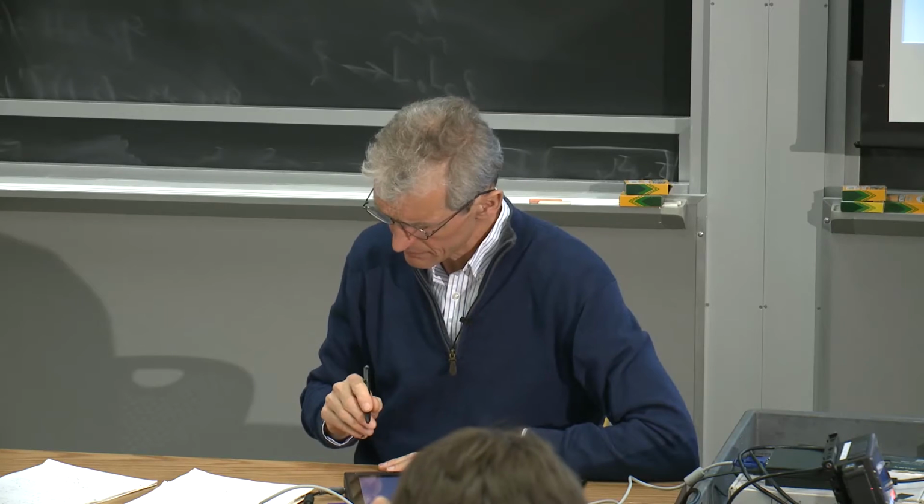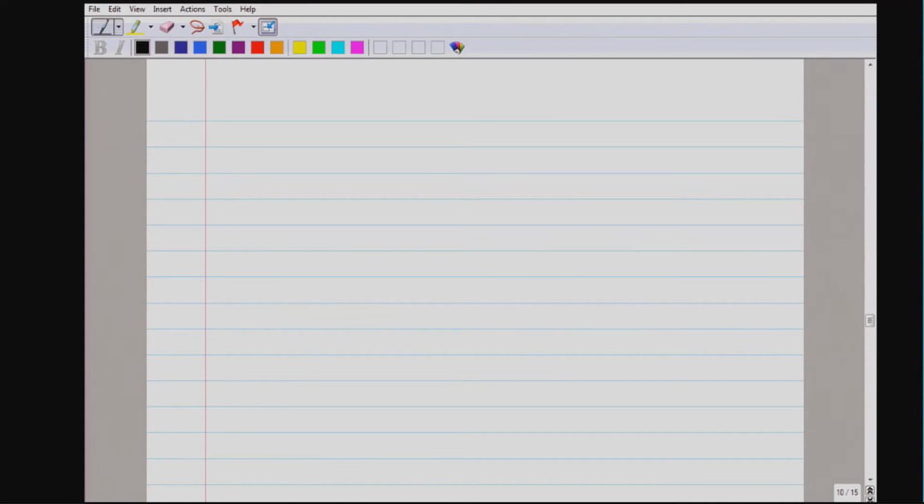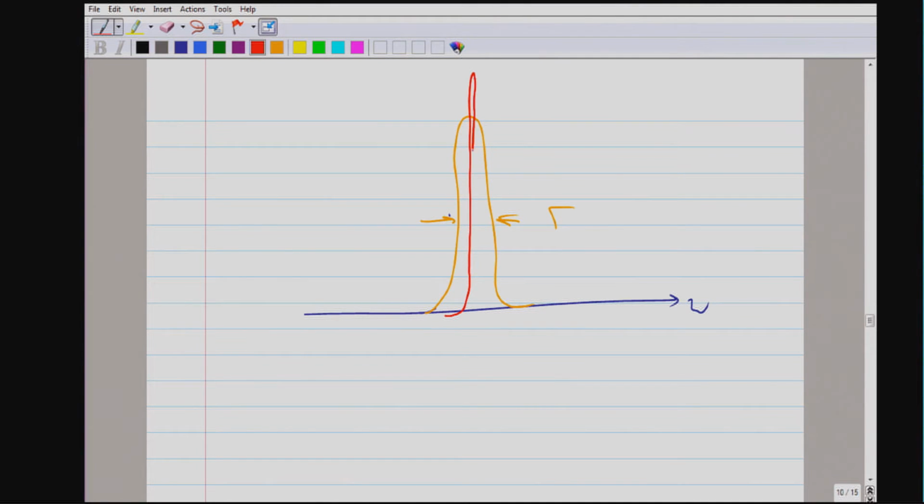So in a pictorial representation, if this is the frequency omega, we have the atom with a natural line width gamma. Narrowband means we are much sharper than that.